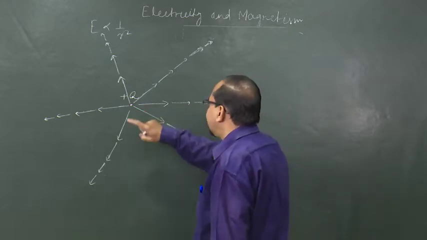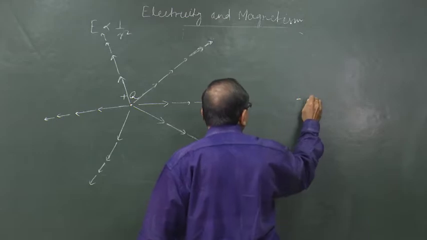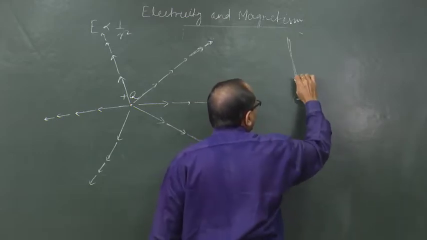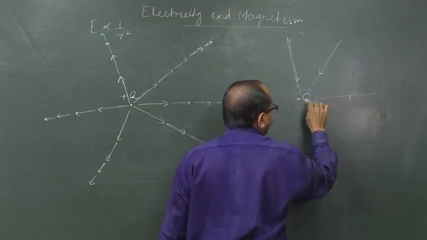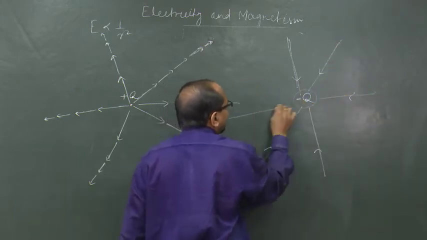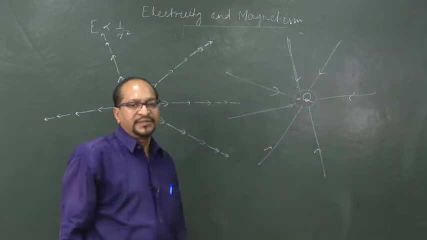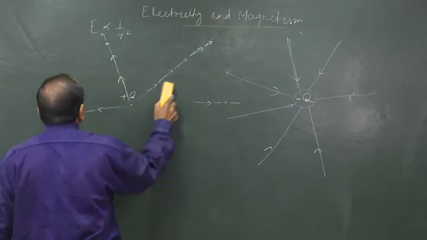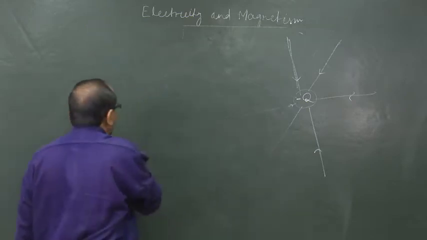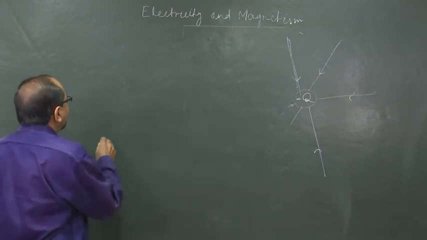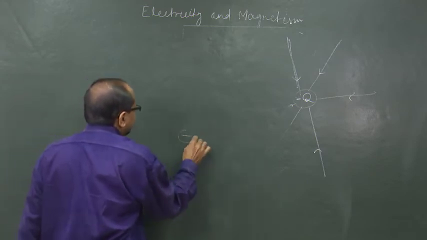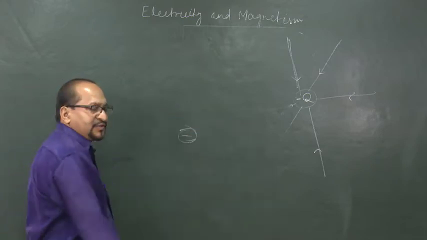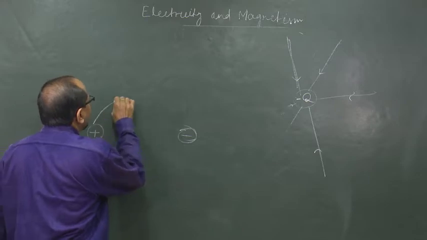So, for an isolated positive charge it is like this, and for an isolated negative charge it will be directed towards the negative charge. And if there exist more than one charge, the field lines would be like this. If we consider a dipole, generally two equal and opposite charges separated by a small distance, then the field lines are curved lines.